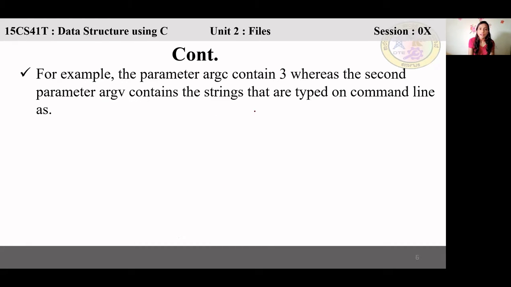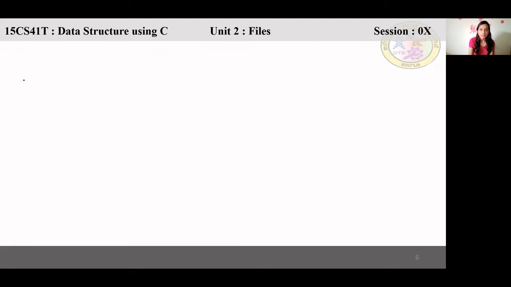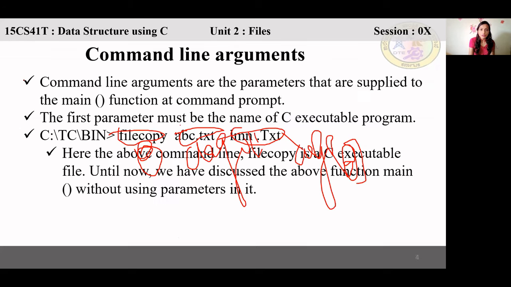So they're telling in the example. Okay. This example, what is the argc? In this example, can you see the example? Yes or no? You can see the example, right?